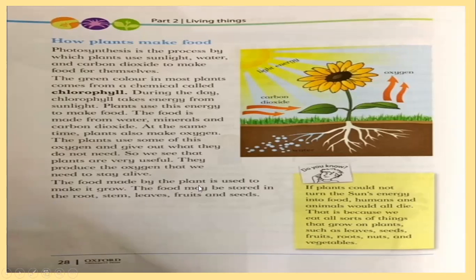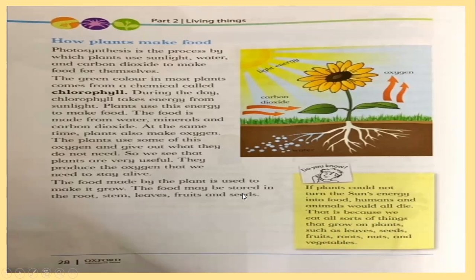The food made by the plant is used to make it grow because they need energy. They get it from the sun, they make their food, and then they grow. The food may be stored in the root, stem, leaves, fruits, and seeds. Understand? If plants could not turn the sun's energy into food, humans and animals would all die. That is because we eat all sorts of things that grow on plants, such as leaves, seeds, fruits, roots, nuts, and vegetables.